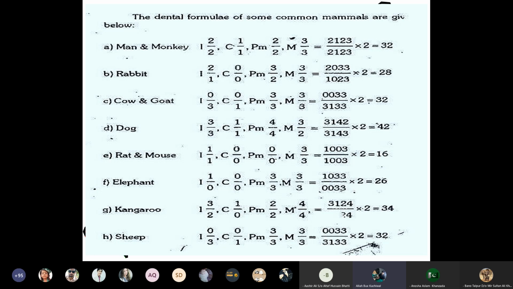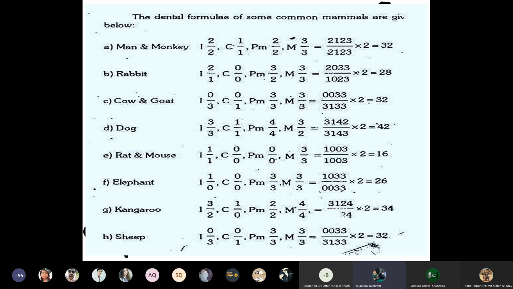Likewise, the rabbit has 28 teeth in the mouth, and the canine teeth are absent in the rabbit. Cow and goat have 32 teeth, but the incisor teeth and the canine teeth on the upper jaw are absent in the cow, goat, and sheep, whereas the dog possesses 42 teeth.